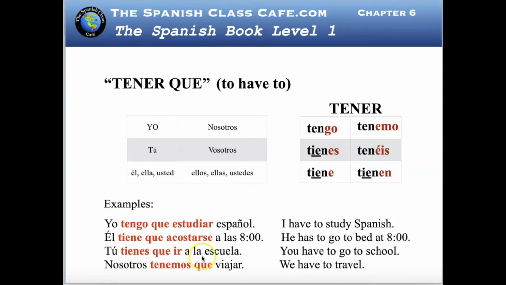Now, tú tienes que ir a la escuela. You have to go to school. Nosotros tenemos que viajar. We have to travel.